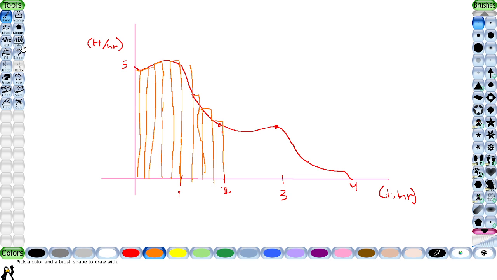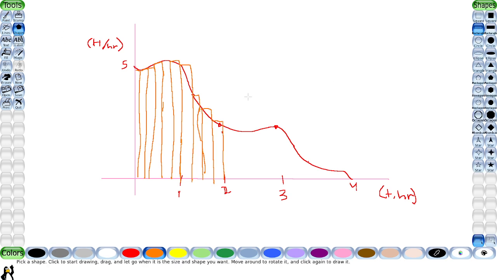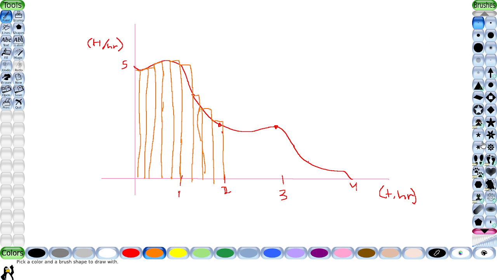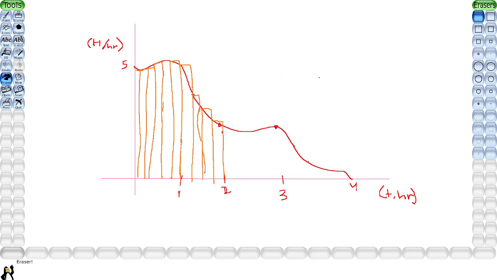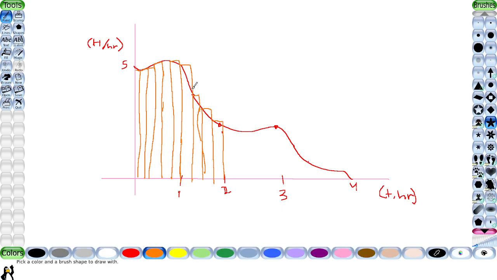We can find the area of all these little rectangles. But isn't that tedious? Isn't that just annoying? You have to find every single rectangle, every single little interval.